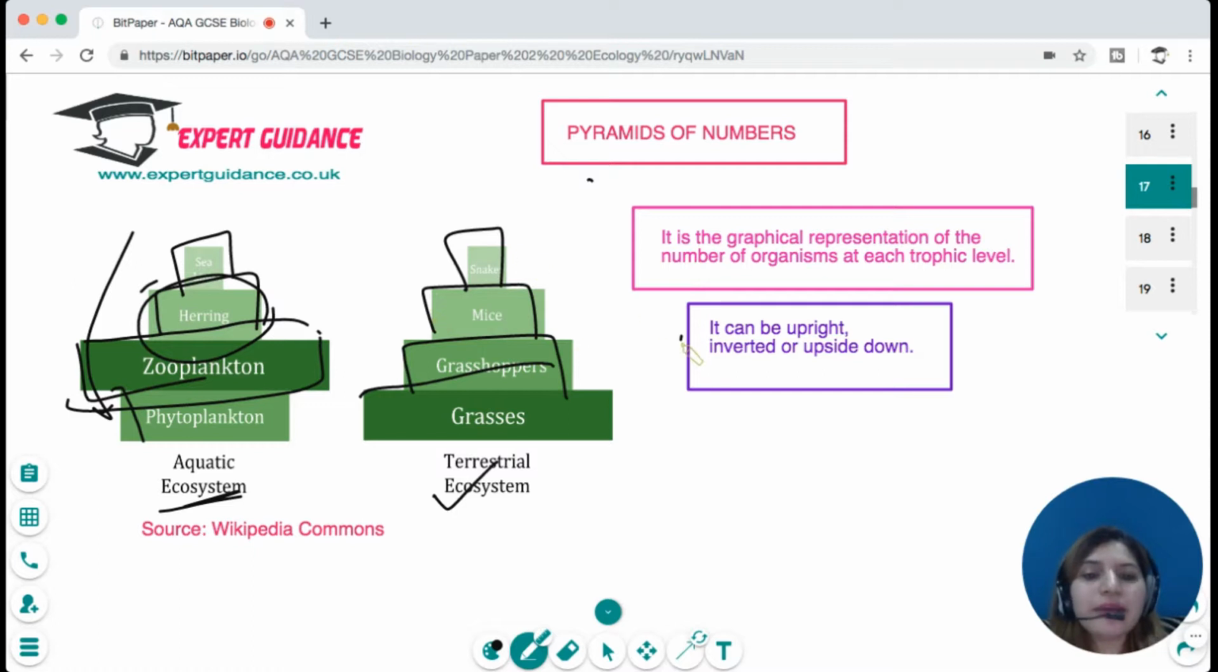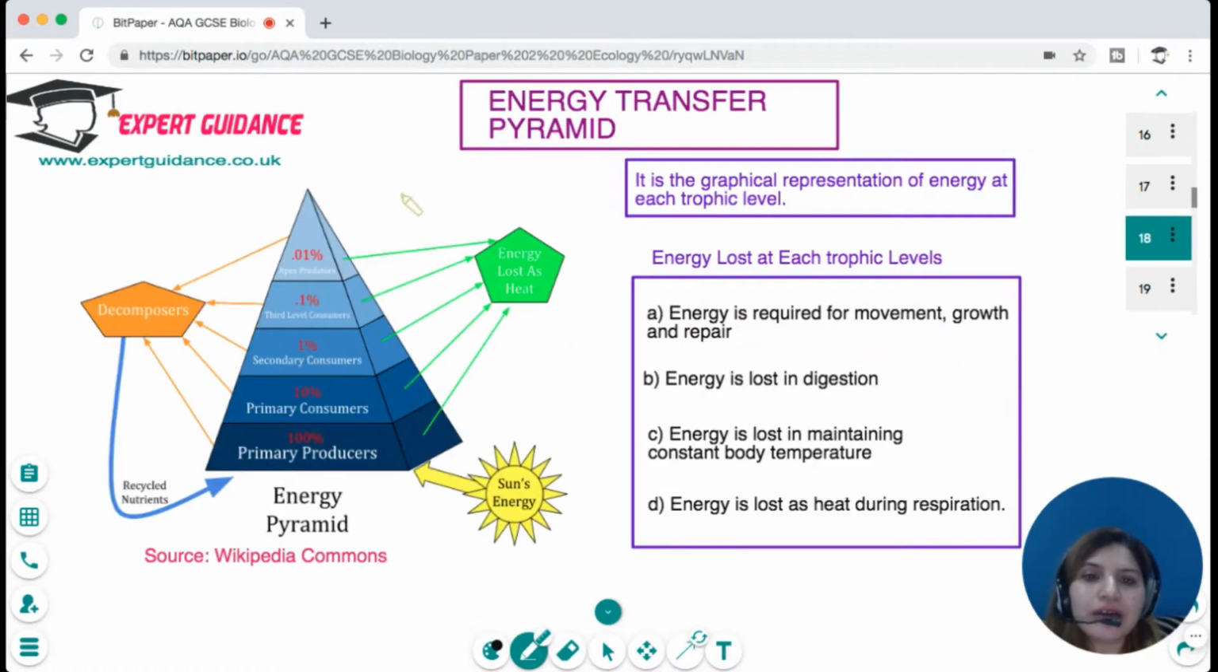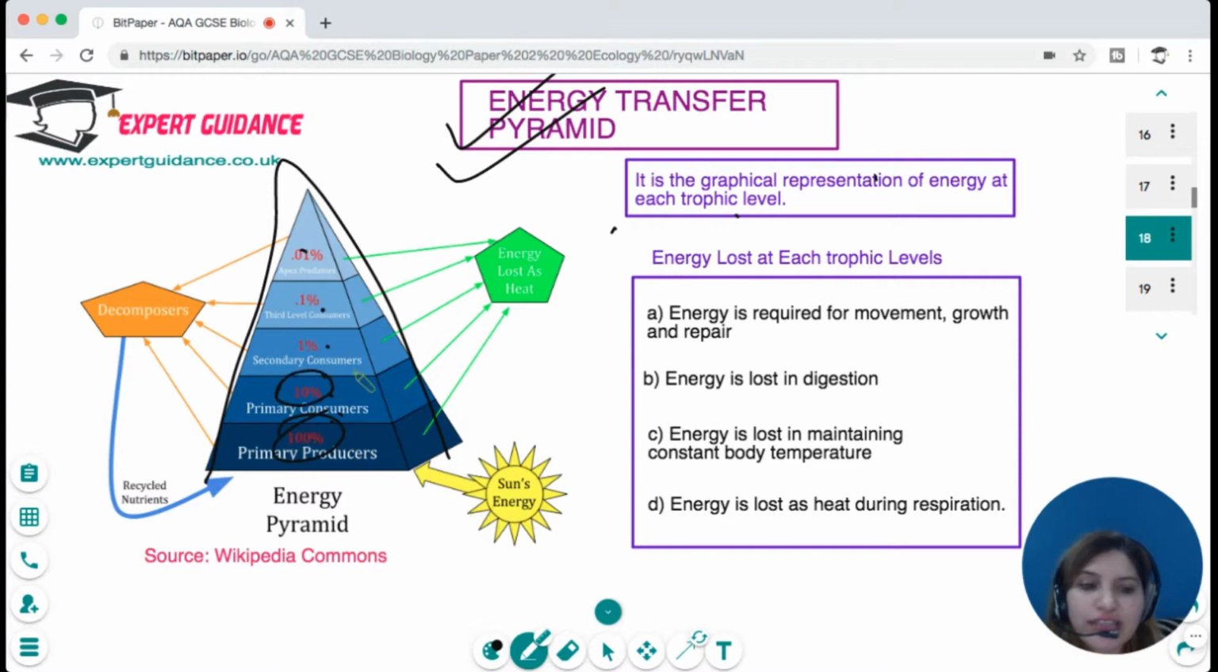Okay, so it can be upright, inverted, or upside down. But when we talk about the pyramids of energy, which is a graphical representation of energy at each trophic level, it is always upright, because at each level there's just 10% of the energy that can transfer. You can see there's 100% in the primary producers, primary consumers get just 10% of that, secondary consumers get 0.1